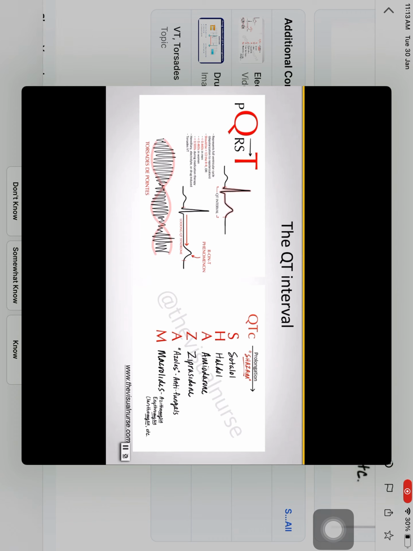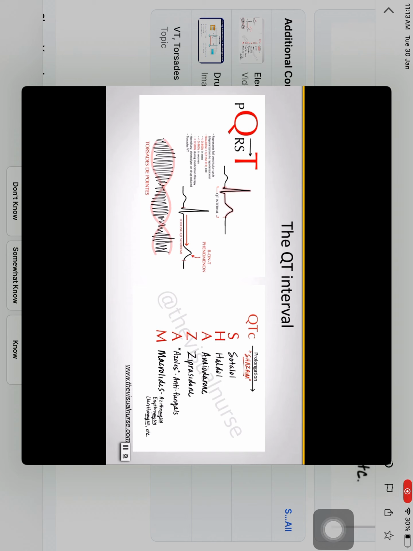So the way I like to remember some of the most common ones that you may be giving as a nurse or other healthcare provider is the mnemonic Shazam. So sotalol, which is one of our beta blockers that also has antiarrhythmic properties; Haldol; amiodarone, another antiarrhythmic; ziprasidone; azoles, which are the common ending for some of our antifungal medications; as well as macrolide antibiotics. So azithromycin, erythromycin, clarithromycin, and so on and so forth.